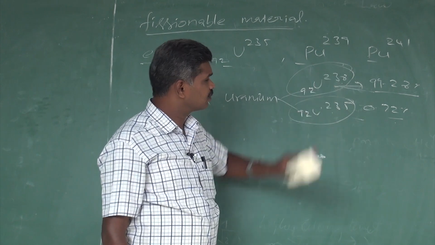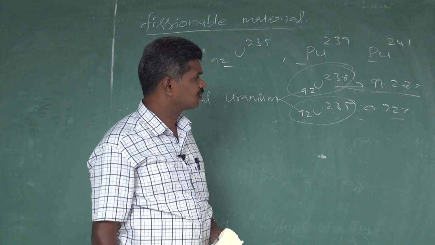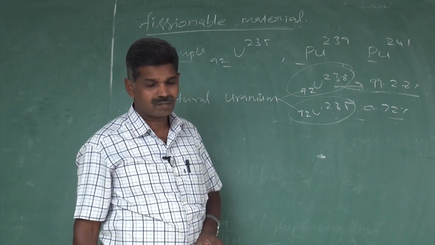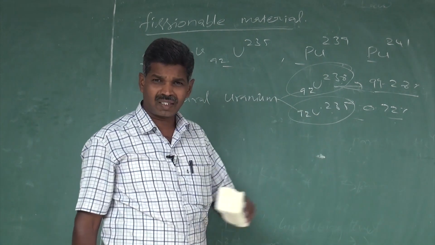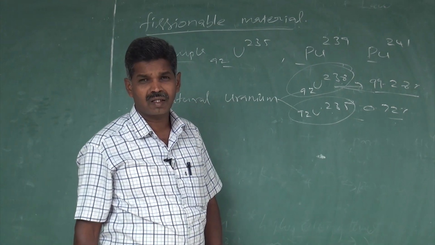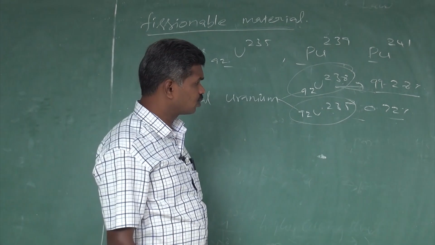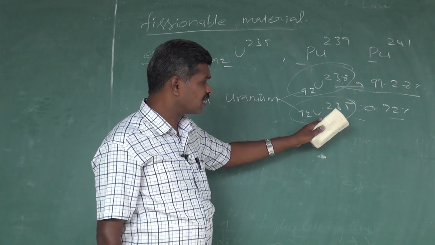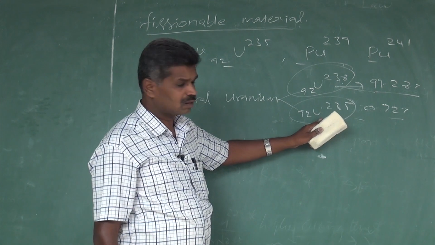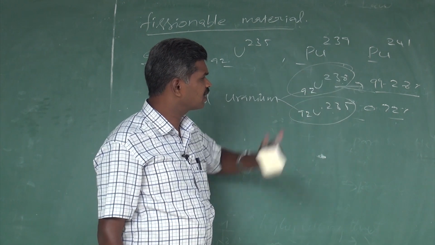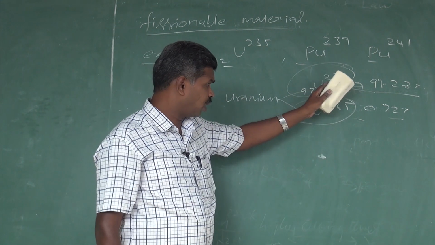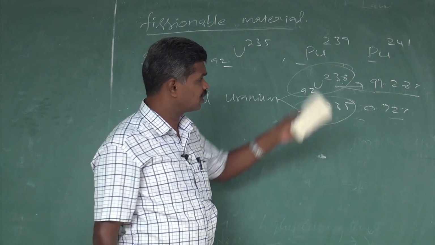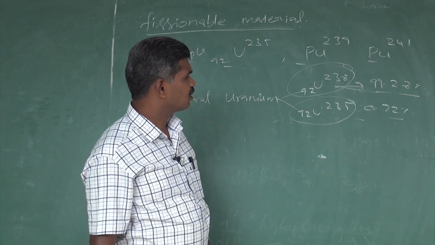These non-fissile materials may be called fertile. We can convert fertile material into fissionable material by the absorption of a neutron. It will not directly make a fission reaction; it has to convert into some other element, and only then can it produce a fission reaction.